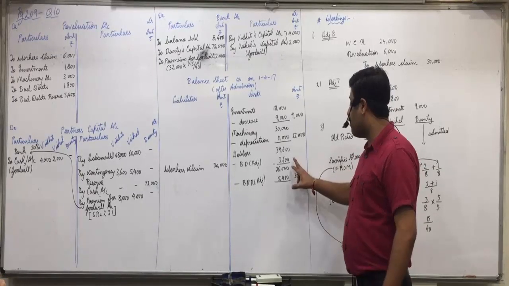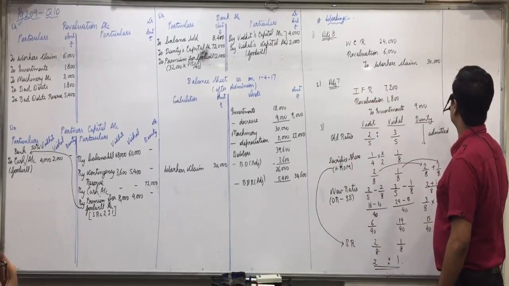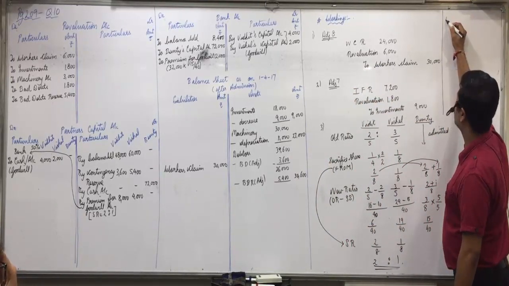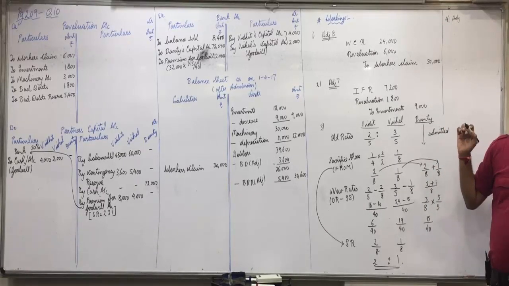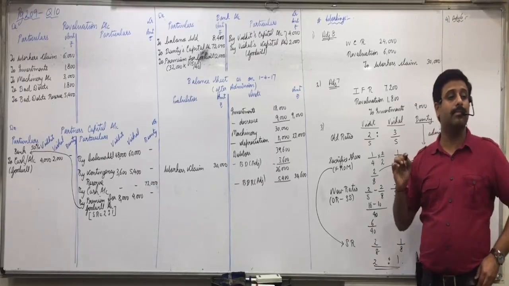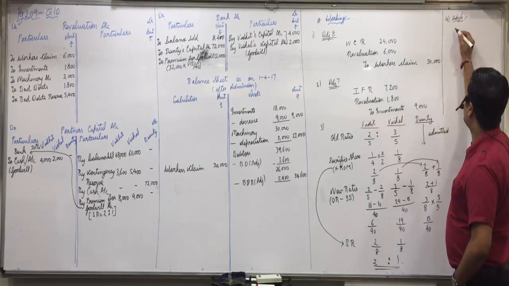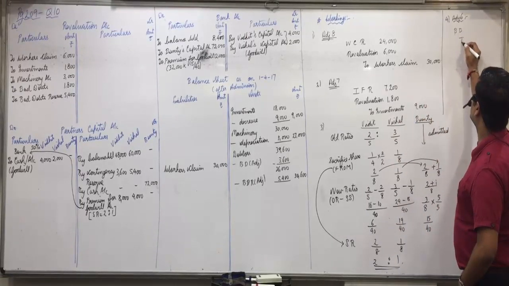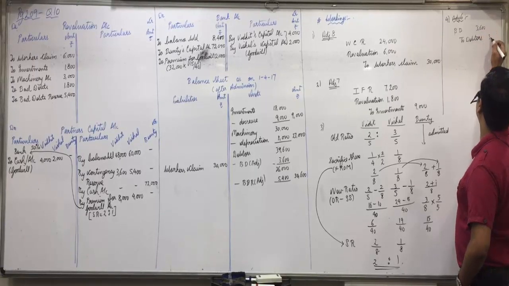Here what happens? Bad debts is how much? 3600. So first of all, adjustment 6. First of all, bad debts to debtors. The entry is of 3600.